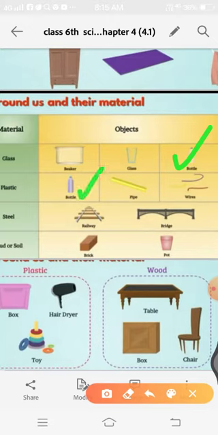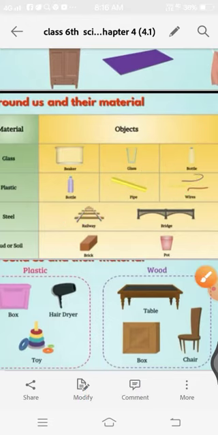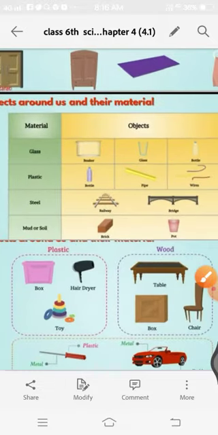From plastic we can produce bottle, pipe and wires. From steel, railway tracks and bridges. And from mud and soil, brick and pot can be produced. So it is just for your knowledge.